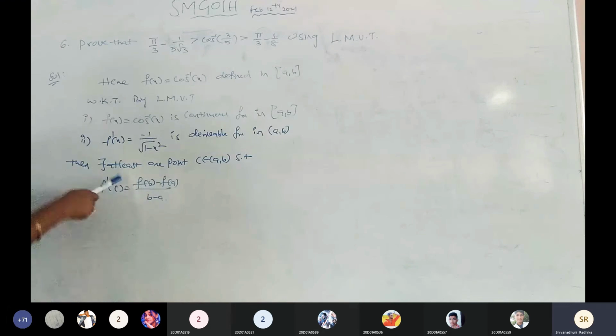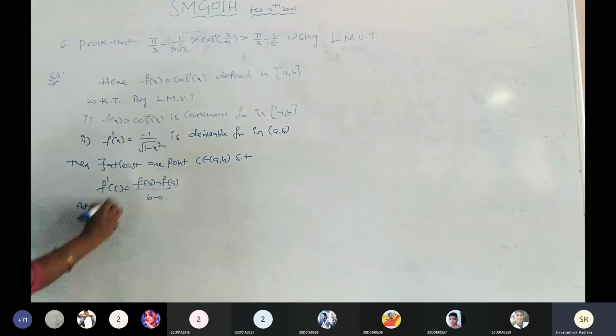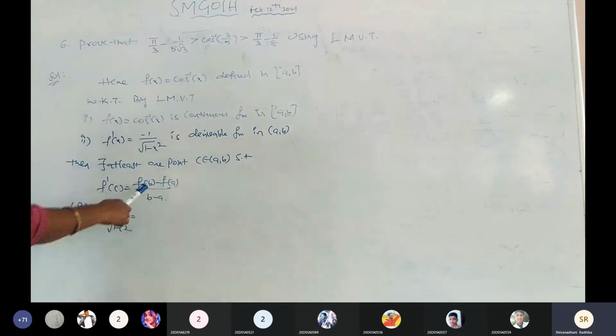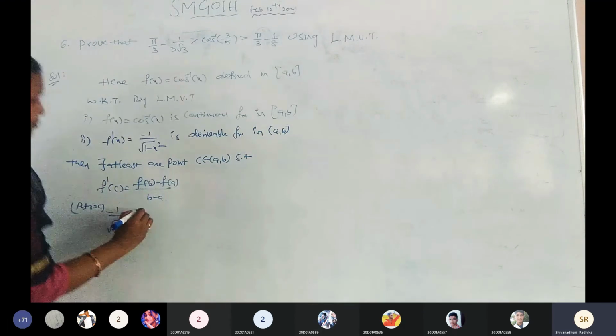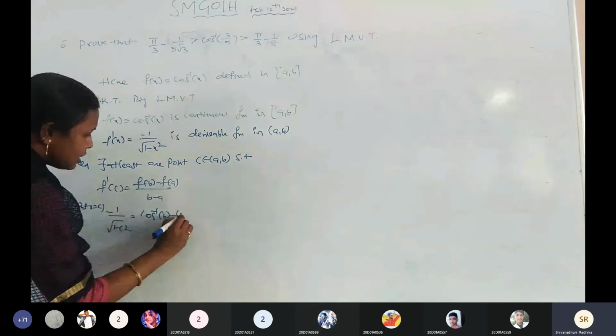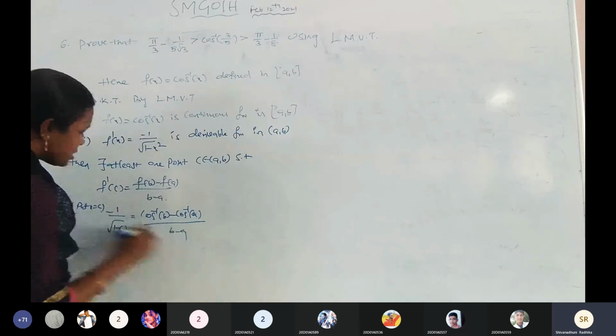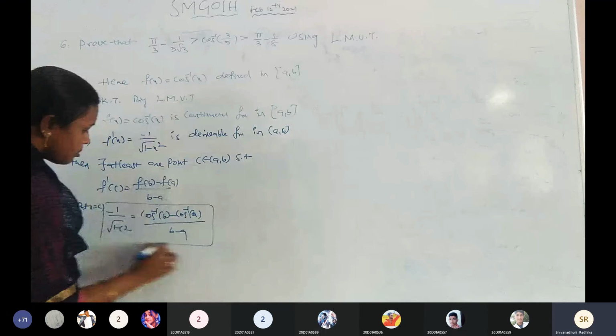What is f dash of c? Put x equals c. So here minus 1 by under root of 1 minus c square equals f of b minus f of a by b minus a, that is cos inverse of b minus cos inverse of a by b minus a. So this is equation number 1.